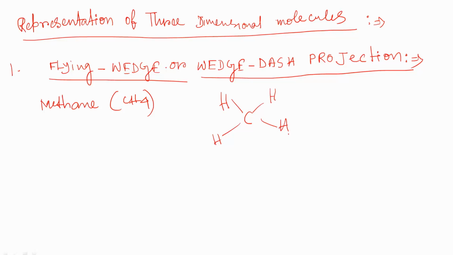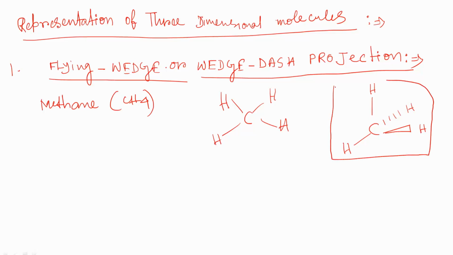If one wants to represent it in a three-dimensional manner, this is the flying wedge way. Two of the atoms will be in the plane, so you can see it is planar. The third one will be below, and the other atom will be above. Now this is the whole molecule's representation in three-dimensional arrangement.